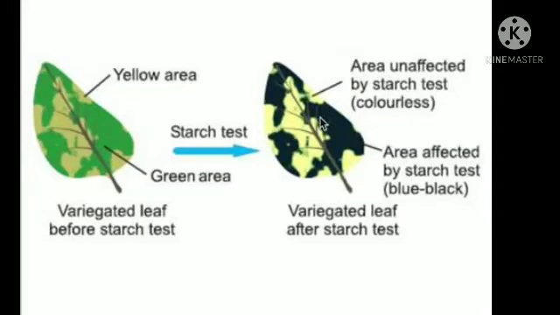Then we will find some changes. The change is that the green part changes to dark blue color, whereas the non-green part does not change its color.